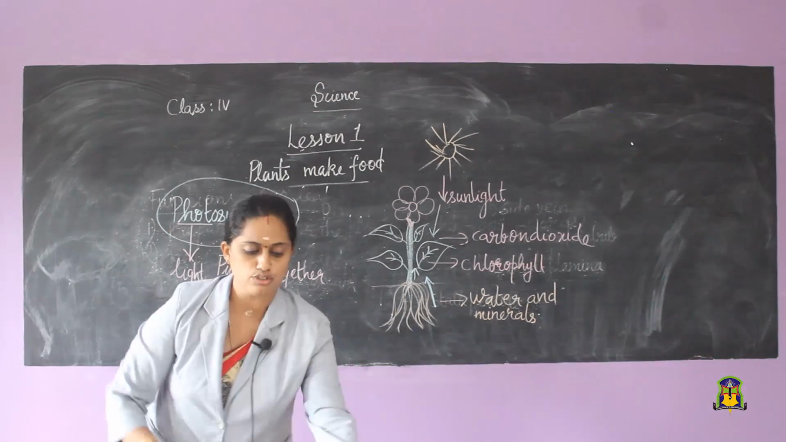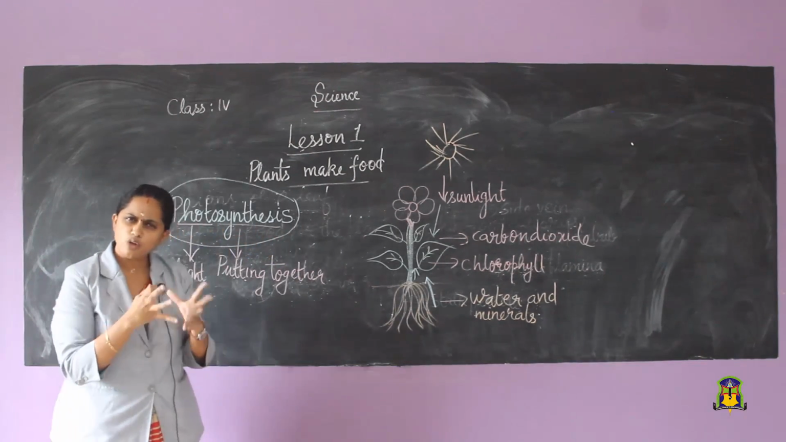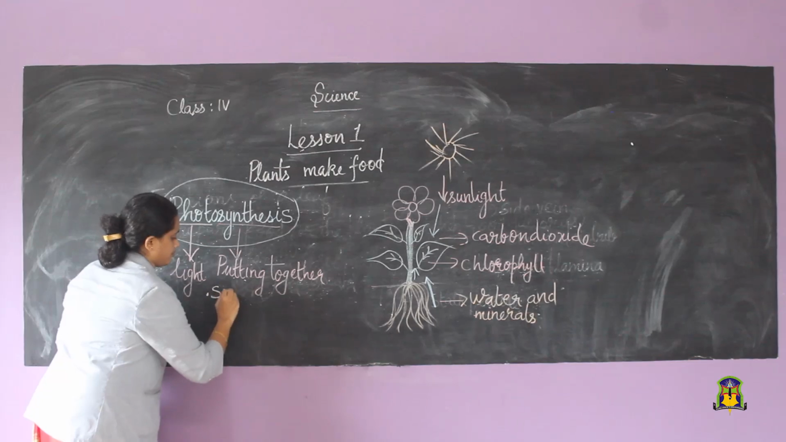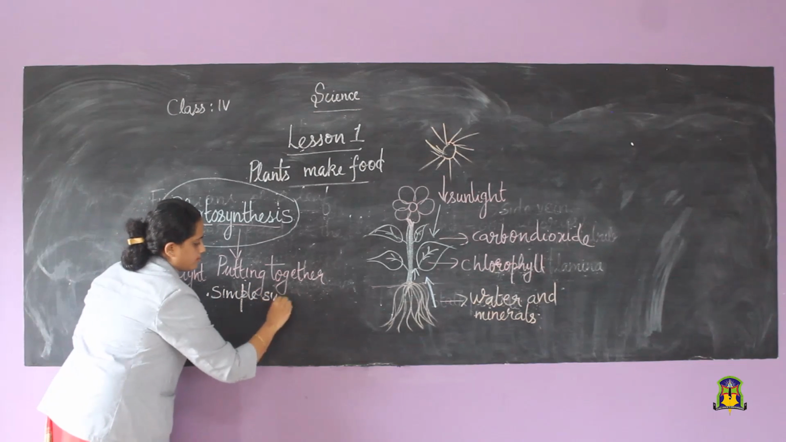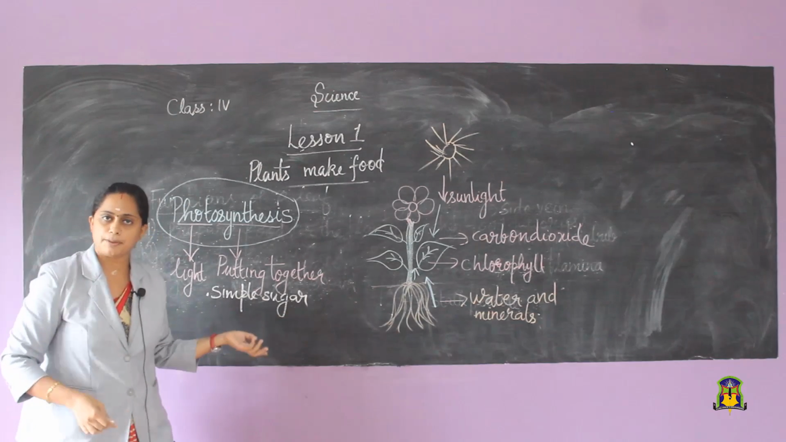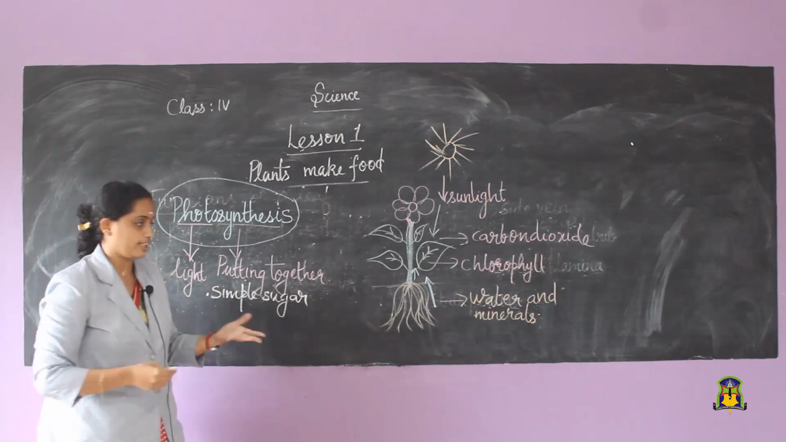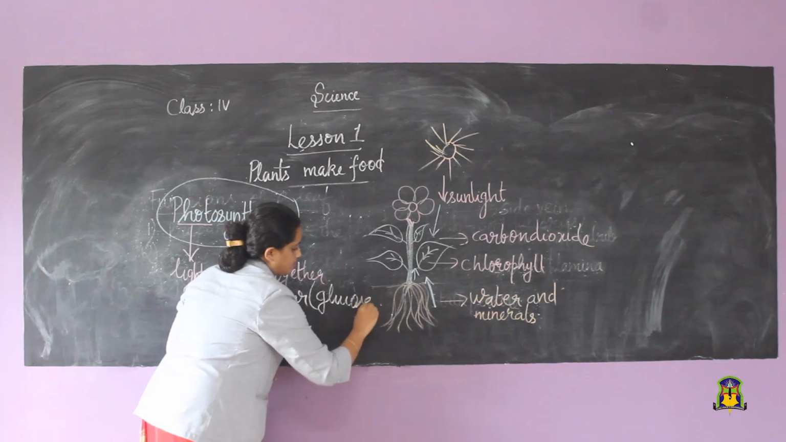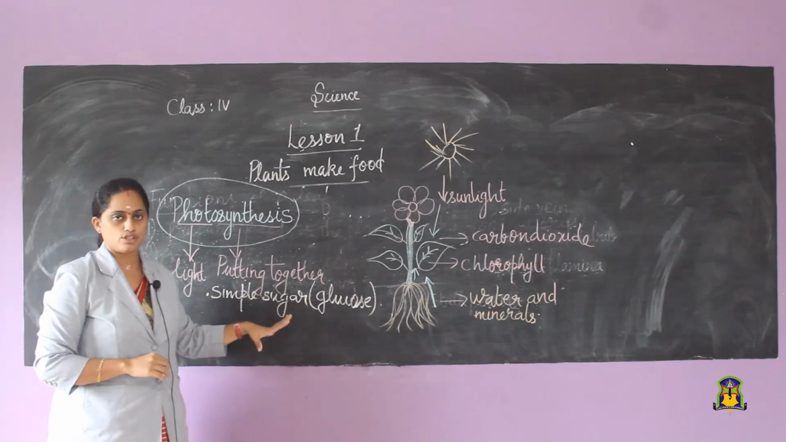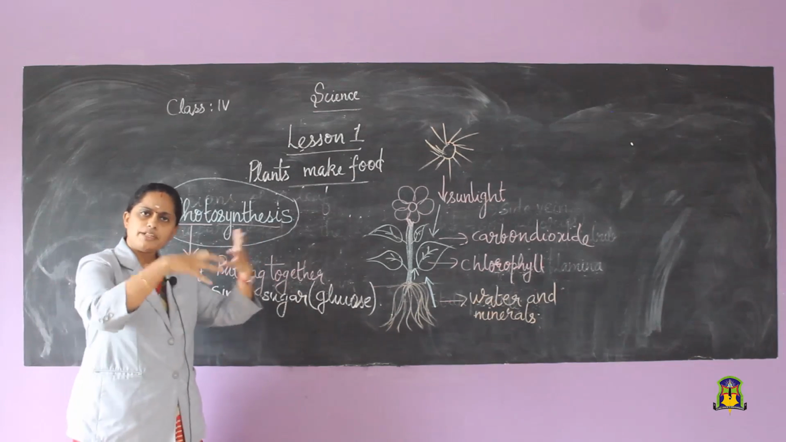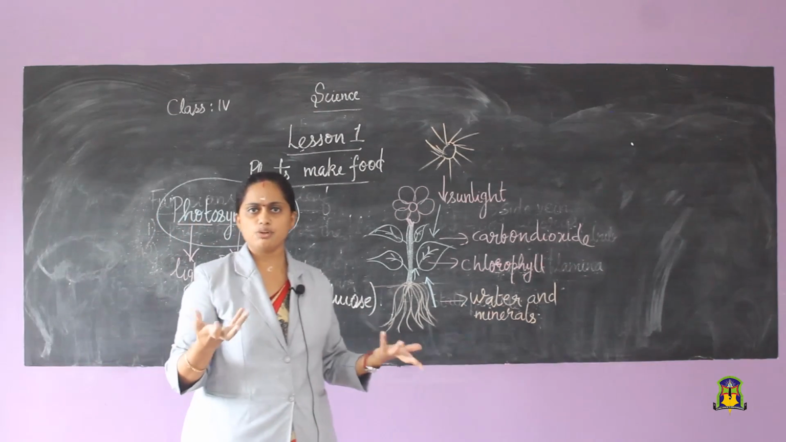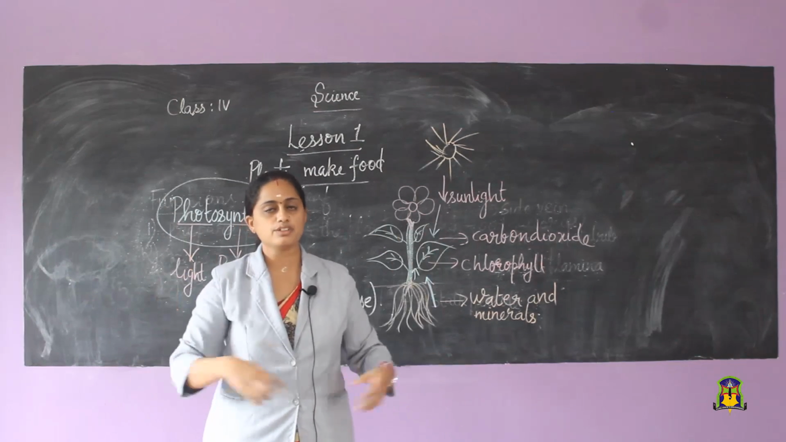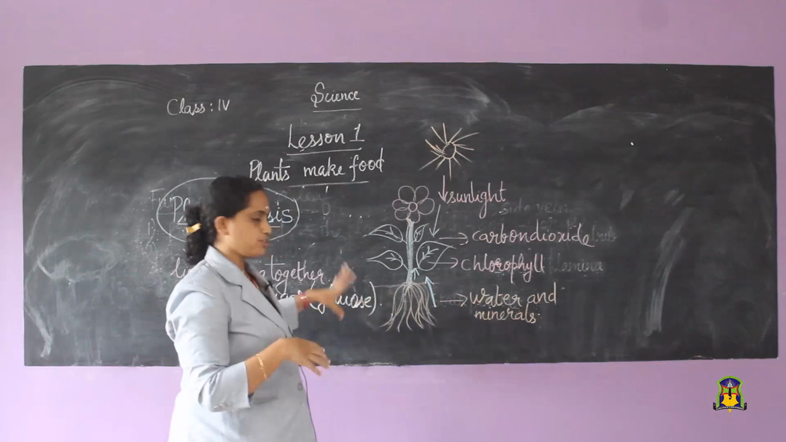And one more thing you need to know, when these leaves are preparing the food, it is always in the form of simple sugar. The food which the plants prepare is in the form of simple sugar, rather it is called as glucose. Do you know why we use this food? It will be transported to different parts of the plant. For what? For the plants to grow. Plants need food to grow, isn't it? So, it will be given to different parts of the plant for the plant to grow.